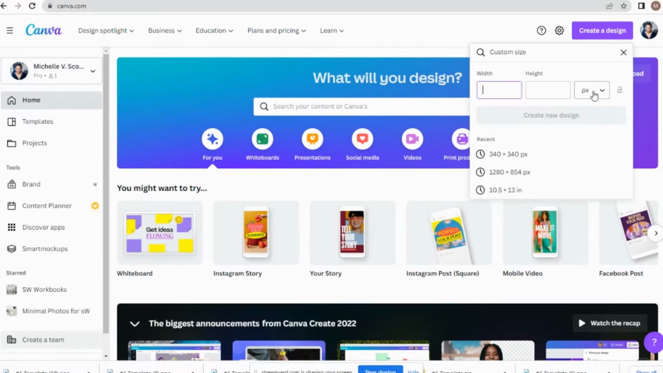So I'm going to change it from pixels to inches because I want to do it 2 inches bigger than your standard size of paper. So a standard size of paper is going to be 8.5 inches times 11 inches. So we are going to make it 2 inches wider and longer. And to do that, we would have to do 10.5 by 13. And so you'll see the button turn purple to create a new design.